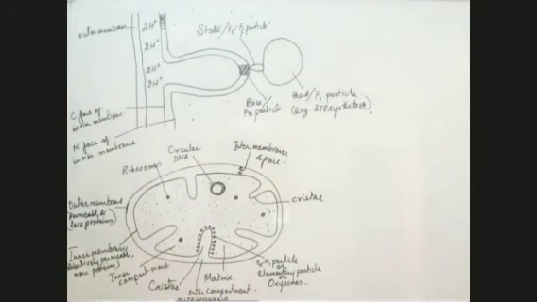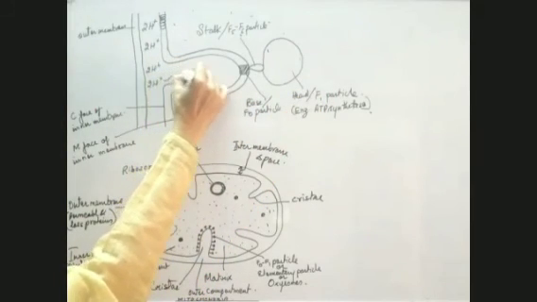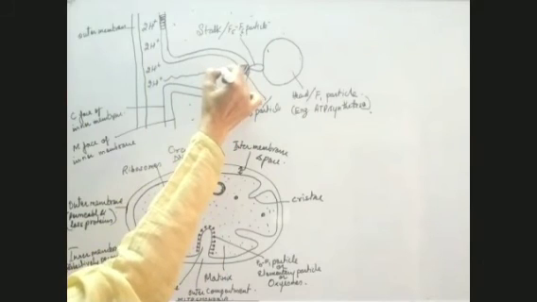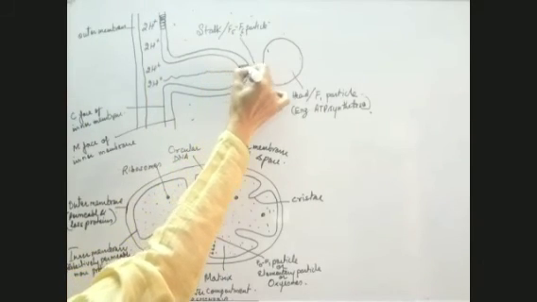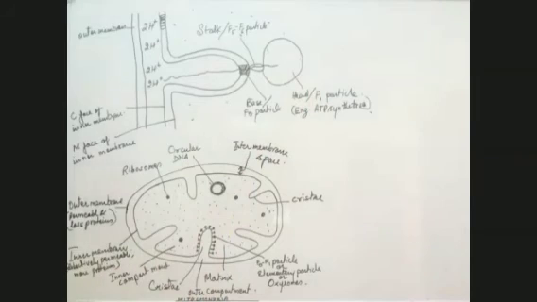So these high energy protons pass through it. When they pass through, energy is released because they are moving from the higher concentration to the lower concentration.